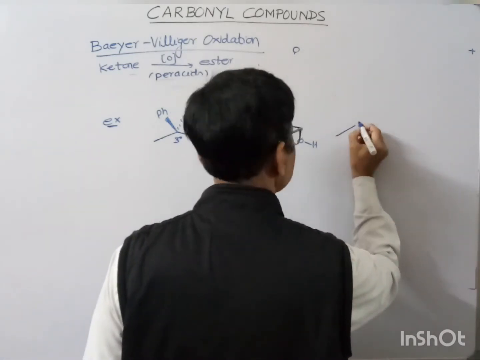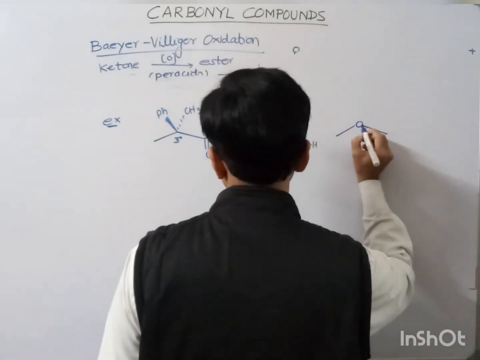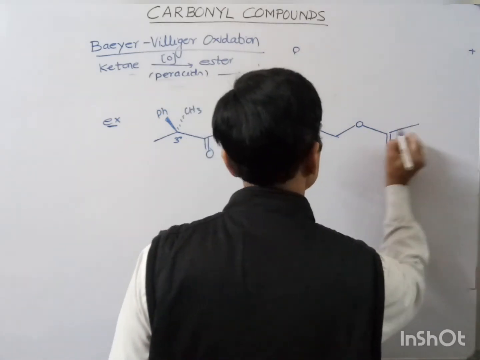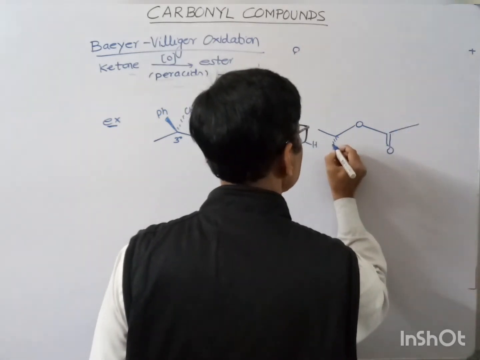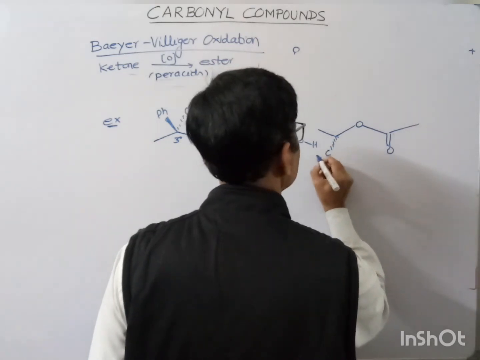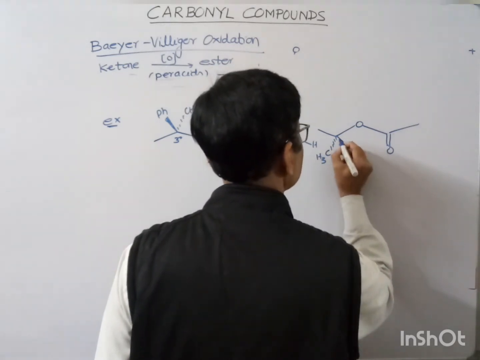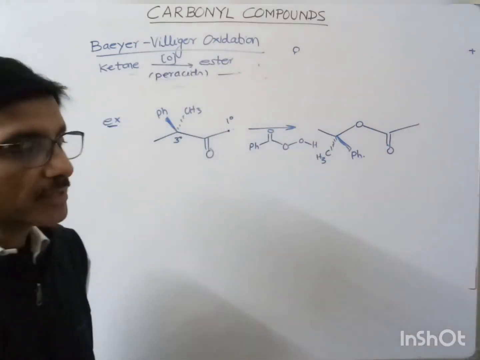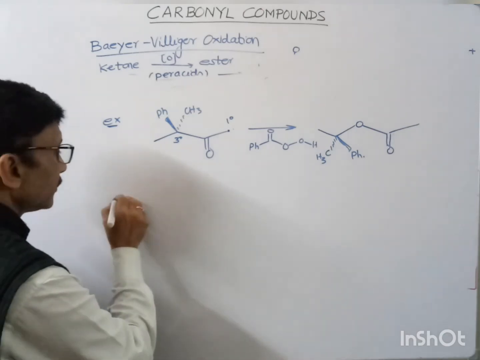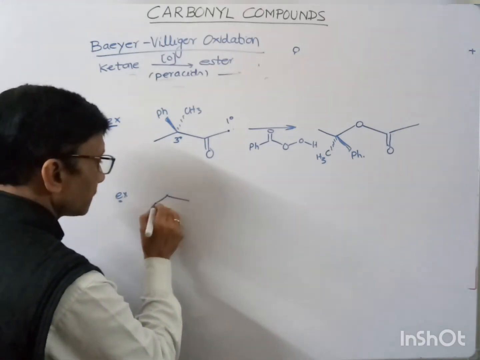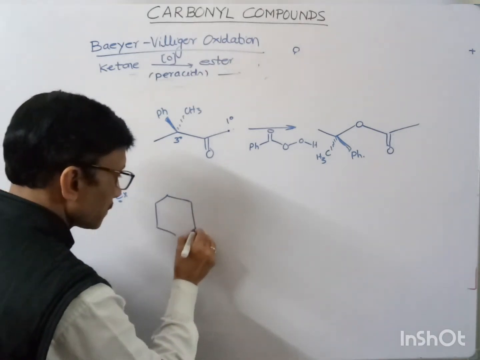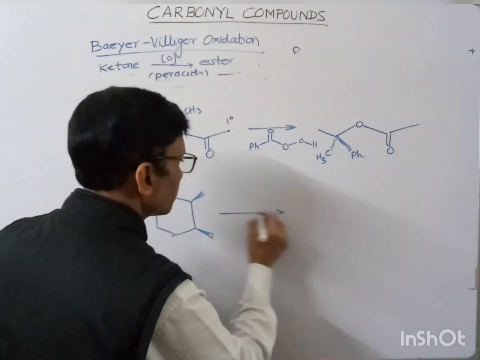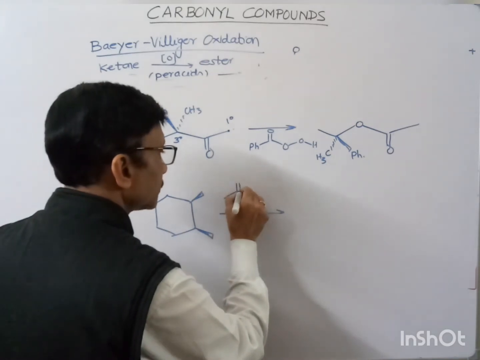So this should be the product that I may write, and the stereochemistry in the product remains the same. In the same way, if we have another example, what should be the product?